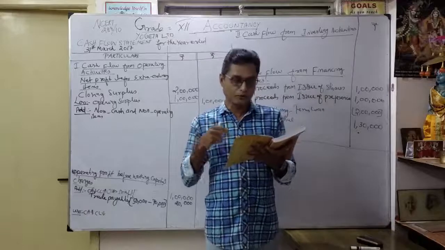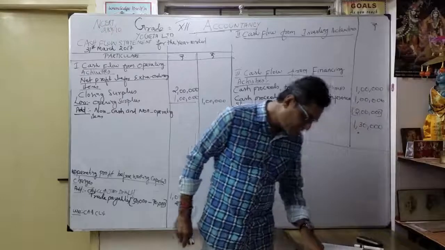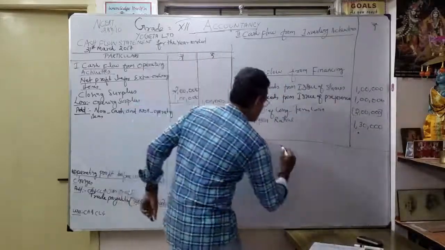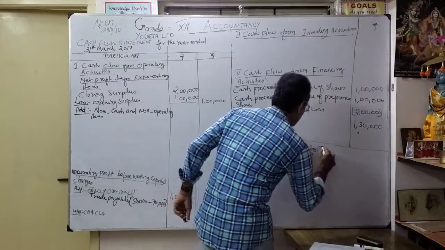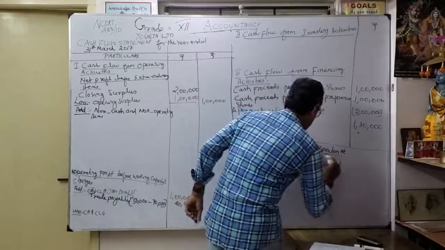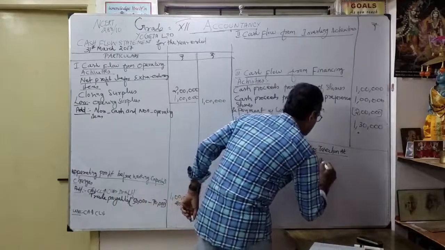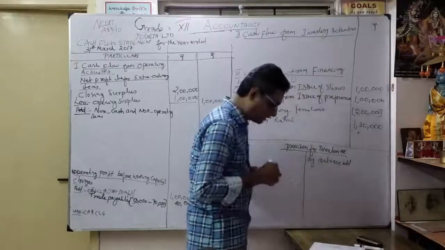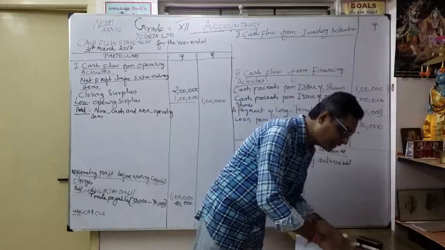So here you are going to prepare what? Provision for taxation account. Why? Because the given provisions only created. Here you want to know how much you paid. Okay, that's what you are going to prepare what? Provision for taxation account. Understood? Okay, so under that you want to open. So as a liability side, by balance, opening balance, by balance brought down. So how much by balance brought down? See here, 30,000, correct? By balance brought down, 30,000.